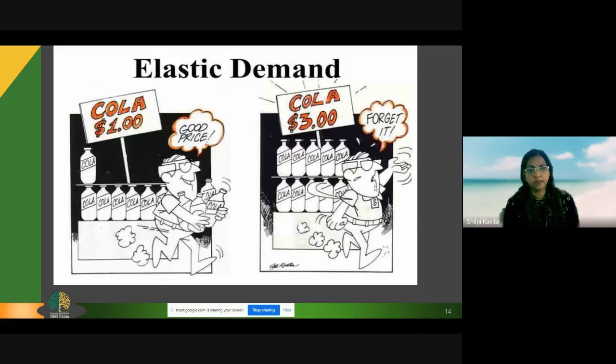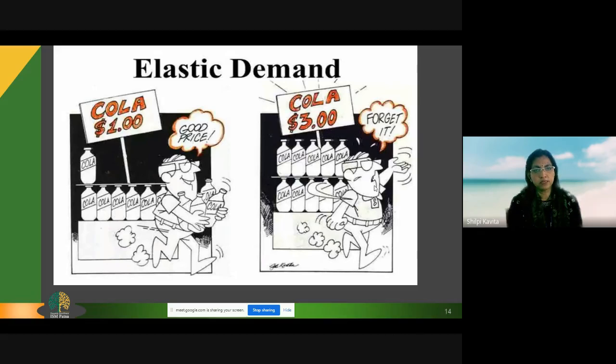If we see this slide, we can now know what is elastic demand and what is inelastic demand. Elastic demand: the Coca-Cola price has reduced or increased. In both cases, you can see that if it has increased to $3, the consumer is saying forget it. If it has decreased to $1, the consumer is very happy, good price. The price change is bringing a lot of change in demand.